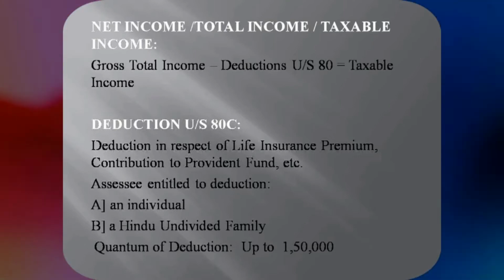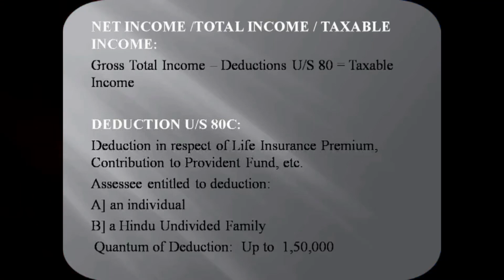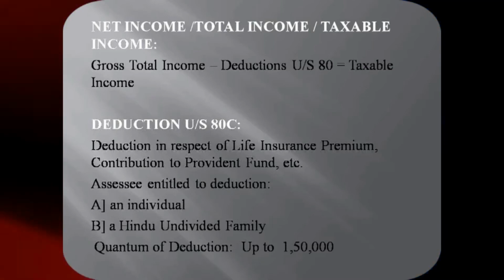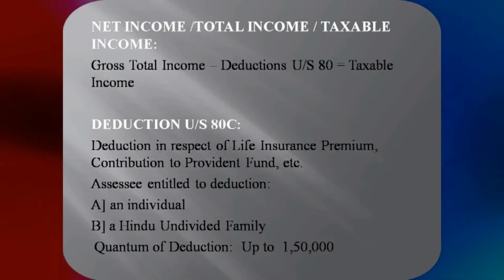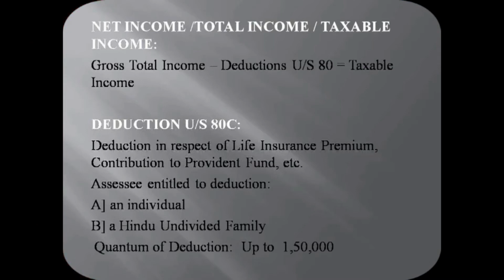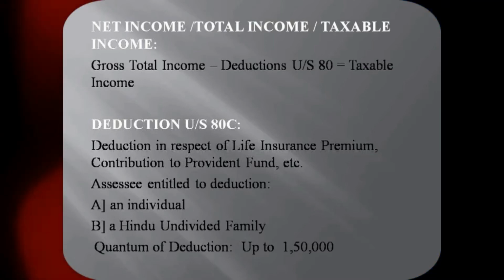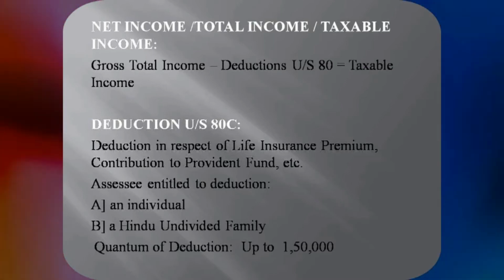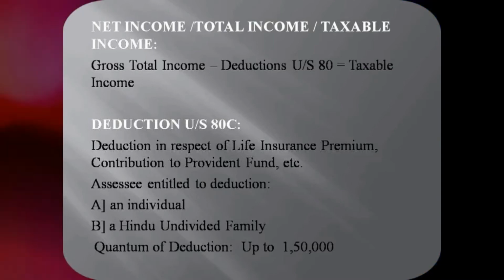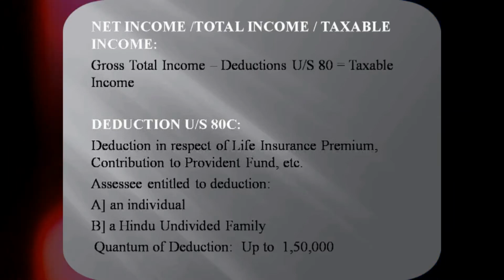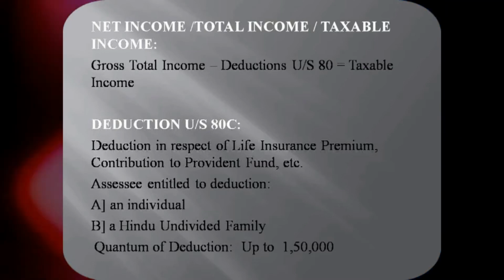Deductions are available from section 80C to 80U. Here we are going to concentrate only on deduction under section 80C. Deduction under section 80C is regarding the savings and investments. That is, mainly savings means government encourages the habit of saving by way of giving some deductions through LIC and other deposits. It is mainly applicable to individual and Hindu undivided family. This deduction under section 80C is not applicable to partnership firm, company, etc. Only the individual and HUF have the privilege to claim deduction under section 80C.